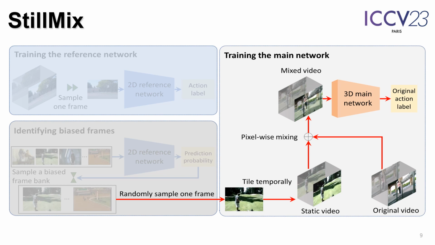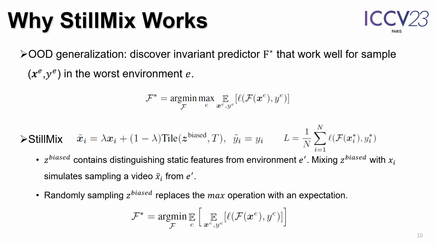We explain why StillMix works from the perspective of OOD generalization. OOD generalization attempts to learn invariant predictors F* that work well in all environments. It optimizes the loss on the worst environment to achieve the invariance. StillMix mixes a video Xi with a frame Z_biased into a new video Xi tilde.